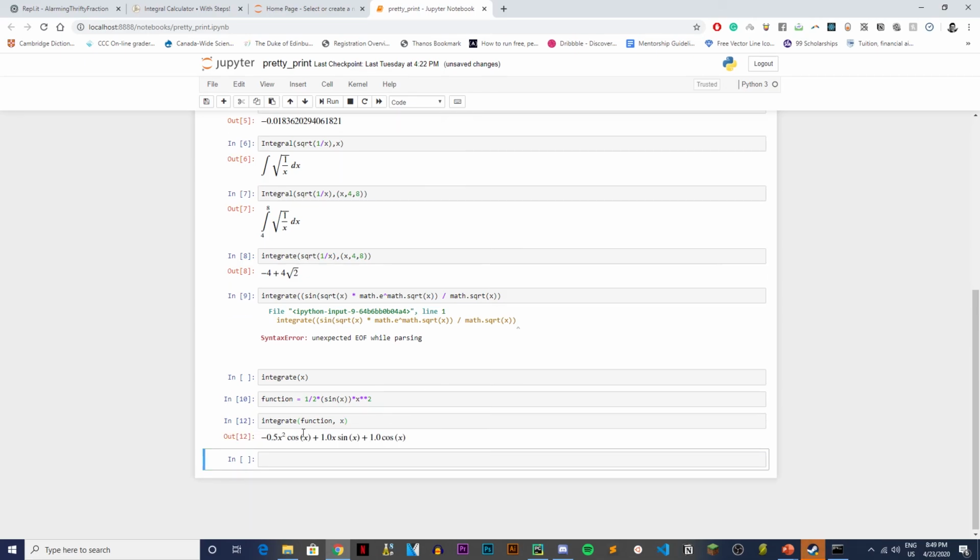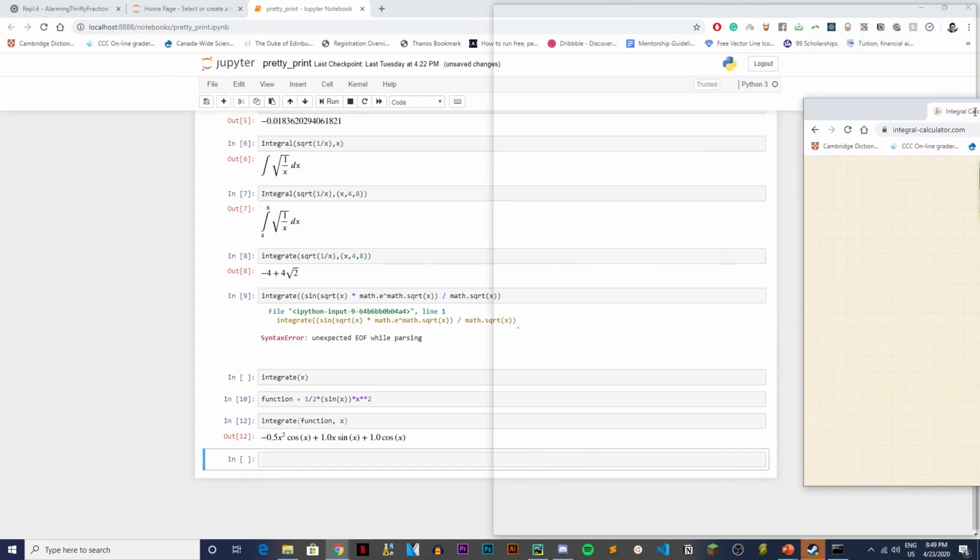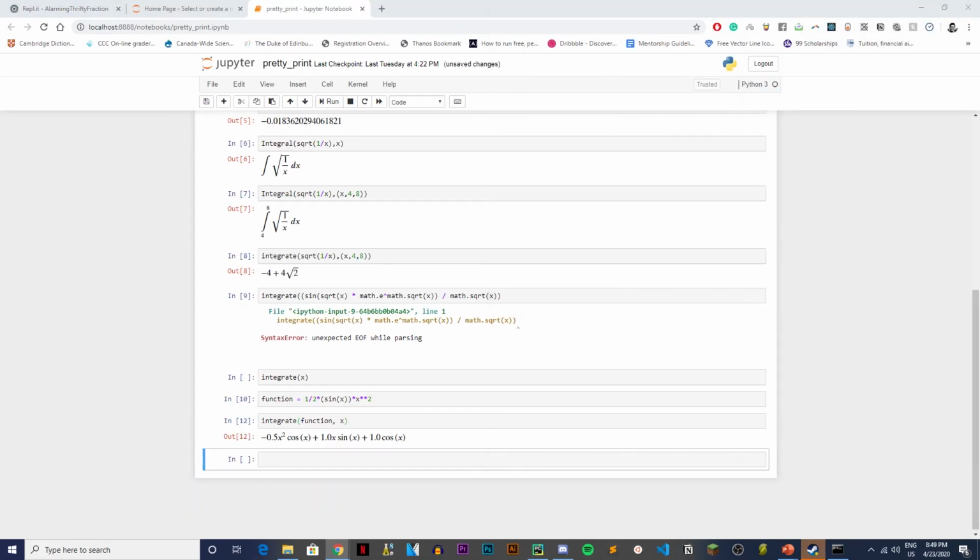There we go. All right, I think this is different from what we got over here. That doesn't make sense. I think we wrote something wrong. Sine of x times x to the power of 2. 1 over 2. I think this is the problem. 1 over 2 times sine of x times x to the power of 2.